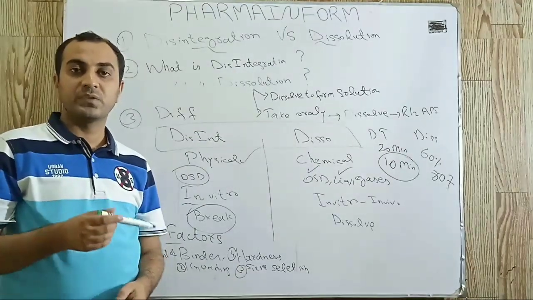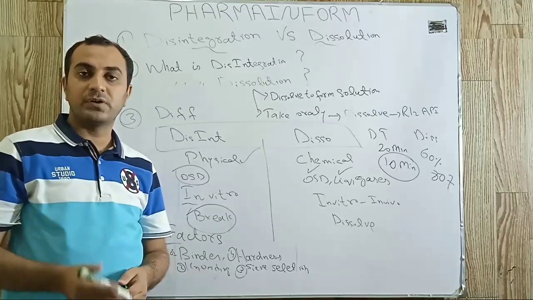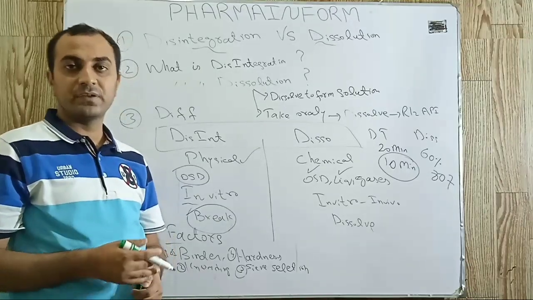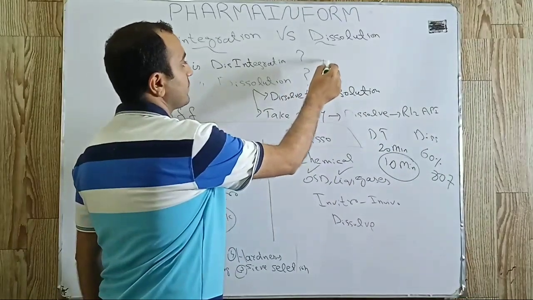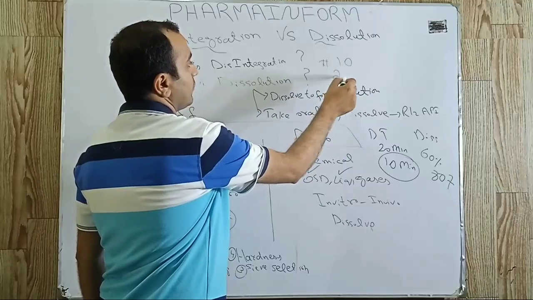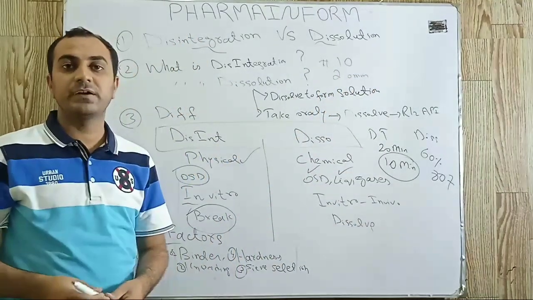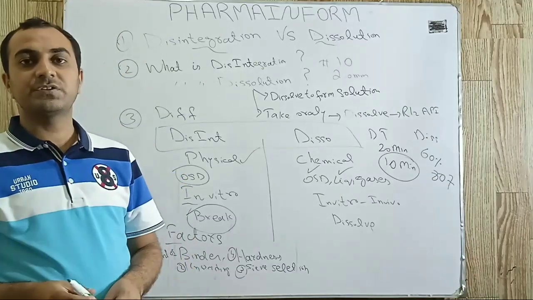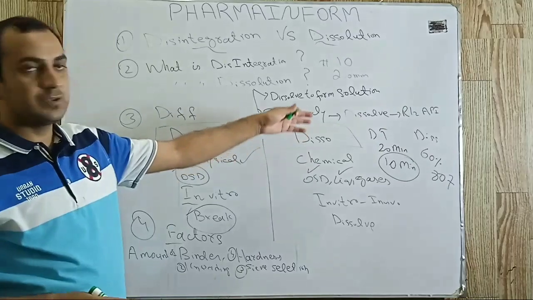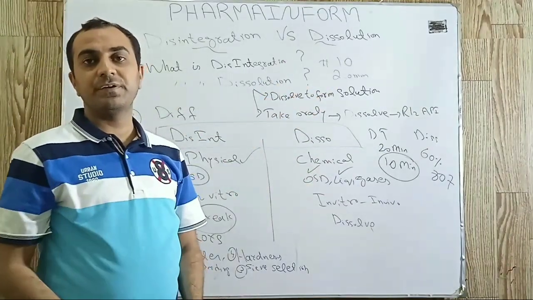Disintegration is the process in which our solid dosage form is converted into small fragments, and these small fragments pass through mesh number 10 or 2.0 mm, leaving behind no solid mass. Meaning, in the disintegration test, our dosage form, usually oral solid dosage forms, should convert into small fragments.